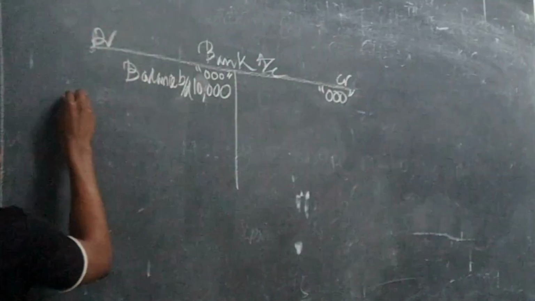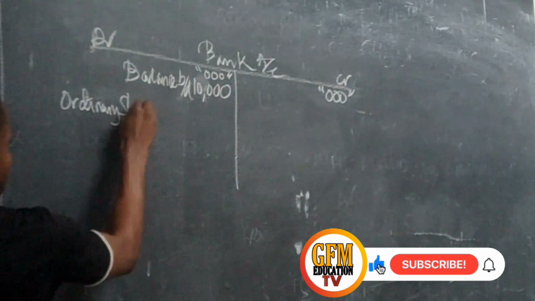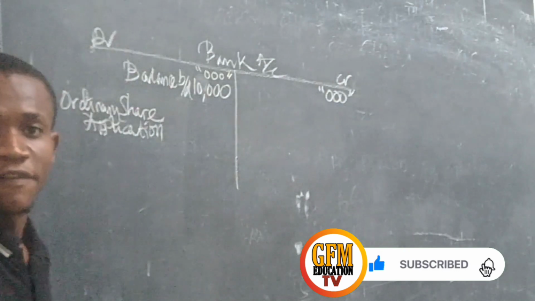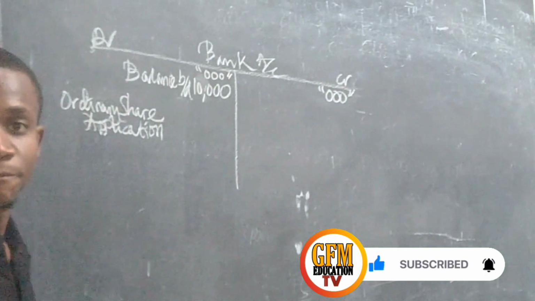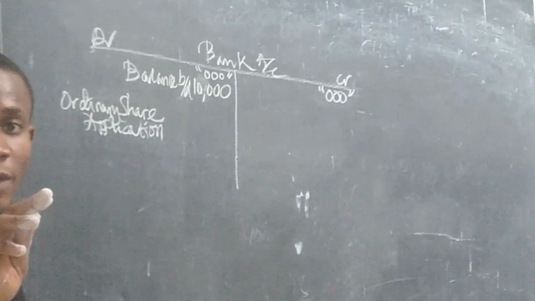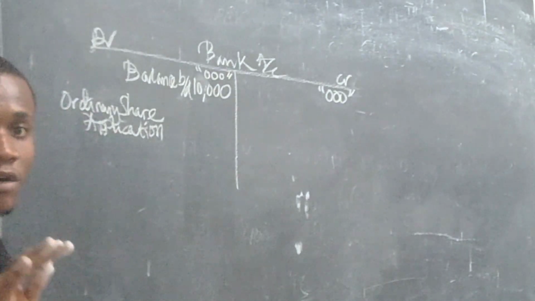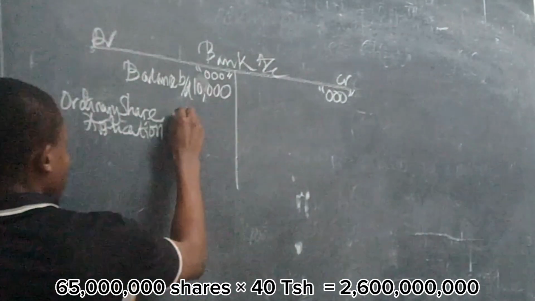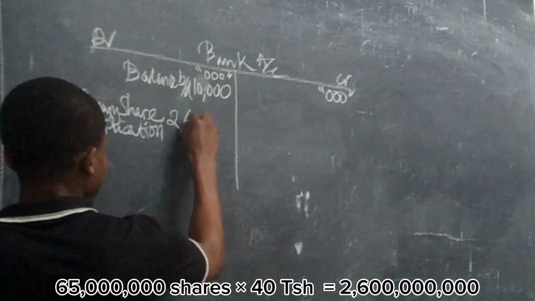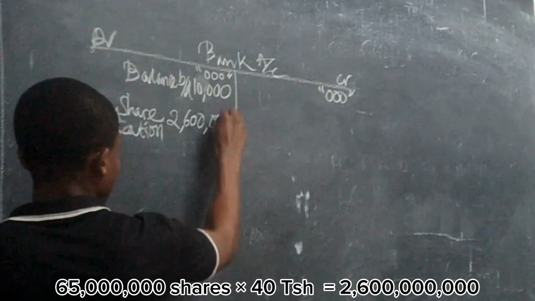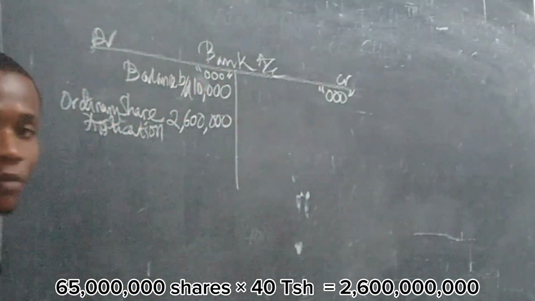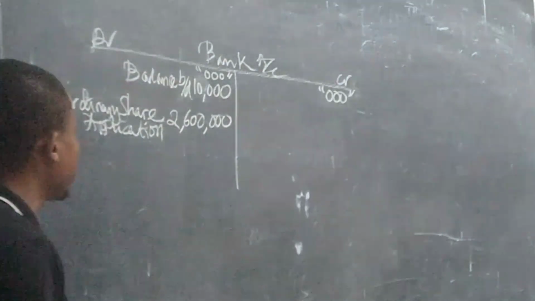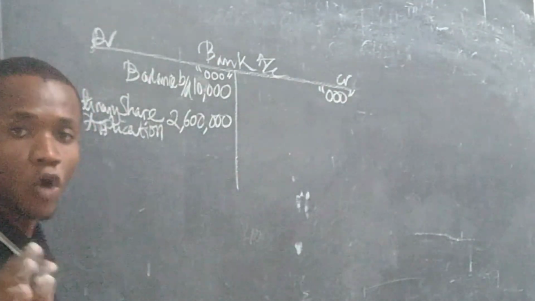So you write 65 times 40. What is 40? 40 was the application money per share. So 65 million times 40, you will get 2 billion 600 million. Remember, the 3 zeros are on the top. So you take 65 million times 40. Please calculate. After that, you complete the going.